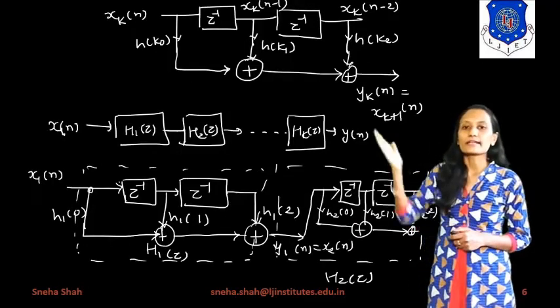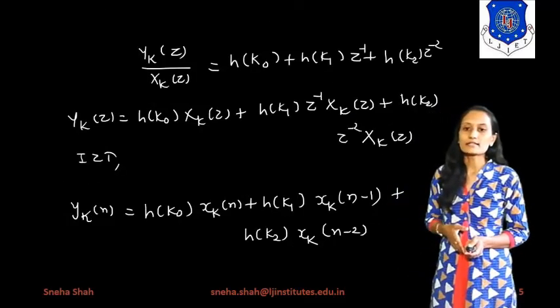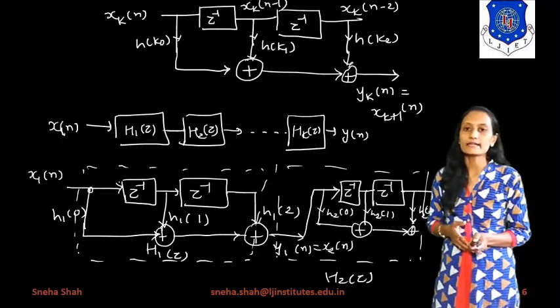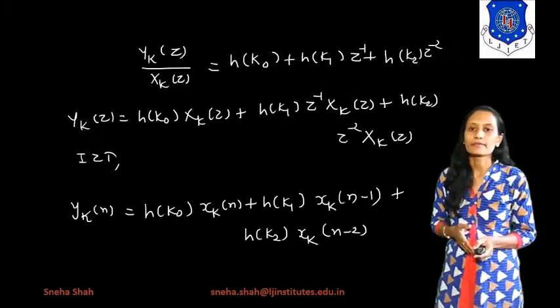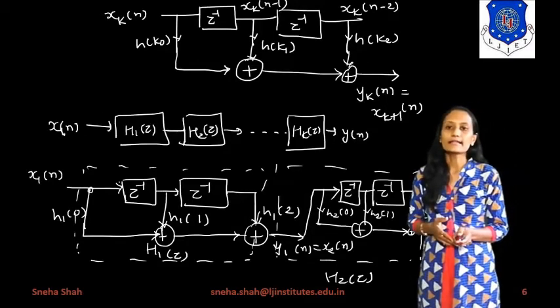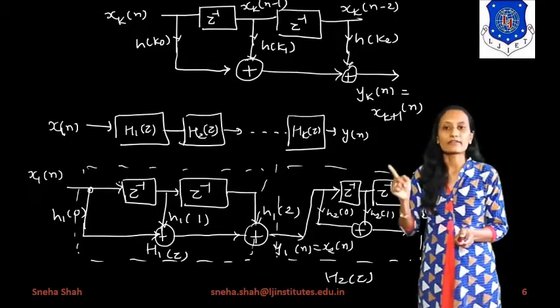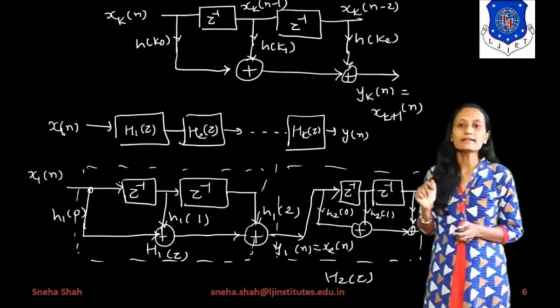Now from this, if we draw the graph, you can say that this one is h of k0 into xk of n, right? So here xk of n will be multiplied with h of k0. Now this will get added with the next term, which is xk of n minus 1 into h of k1. The second term is h of k1 into xk of n minus 1, right? So n minus 1 will be derived by taking one delay unit. So xk of n is given to one delay unit, and it will generate xk of n minus 1, and this gets multiplied with h of k1, so it will give you the final term.